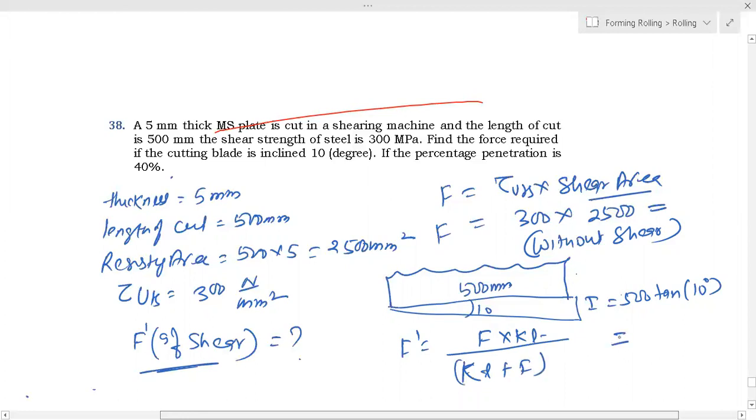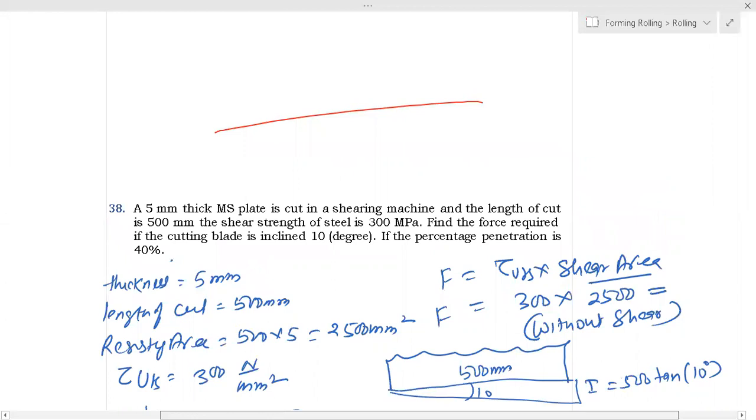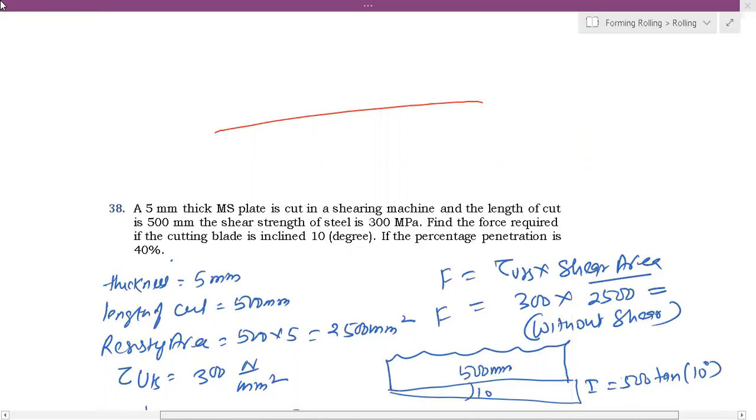So what is the value of F? 4.6. Hey, why a different answer? What is Ravi Chandra ji's answer? I is 88.16. Okay, fine.